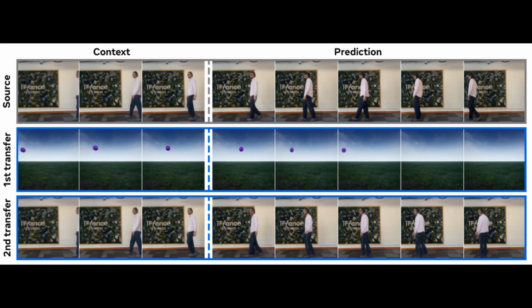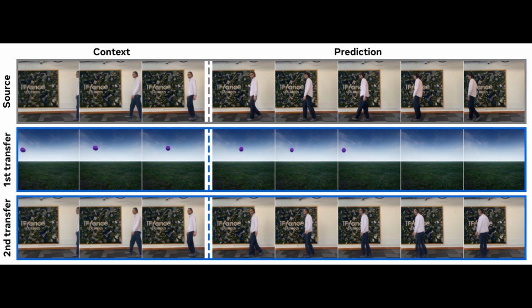Another fascinating capability they demonstrated is action transfer between videos. Essentially, they can take an action from one video and apply it to another scene. Right, in this diagram, they're showing how they can infer latent action from video A, apply it to video B, and then transfer it back. It's like saying, take the walking motion from this beach scene and apply it to this indoor scene. And we can see the results here.